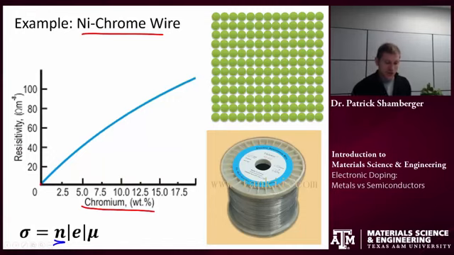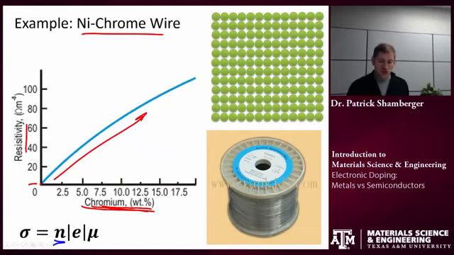So I see if I have a pure nickel wire, my resistivity is low. That means my conductivity is high. As I start increasing the percent of chromium in that, the resistivity increases dramatically. What am I doing? The number of free carriers does not change very much in this case. In metals, I have plenty of free carriers. That's not the limiting factor.